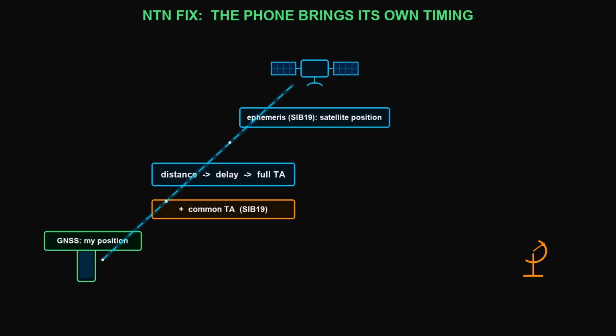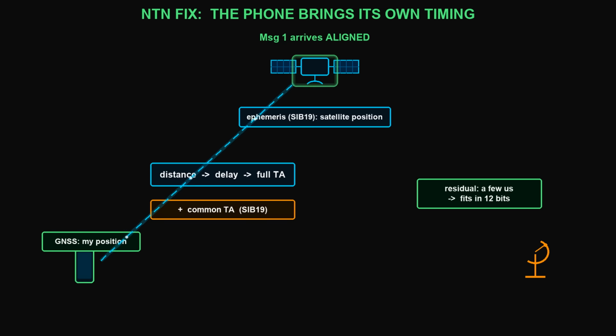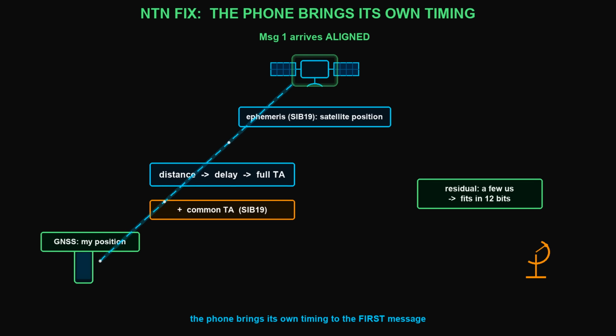So the preamble doesn't arrive half a second late. It arrives aligned, landing right where the base station expects it. Because the phone pre-compensates, the leftover error is tiny, just a few microseconds. So the standard preamble formats still work, unchanged. And the timing advance command in the response now only has to trim that small residual, which fits comfortably in 12 bits. Your phone brings its own timing to the very first message. That is the heart of NTN random access.